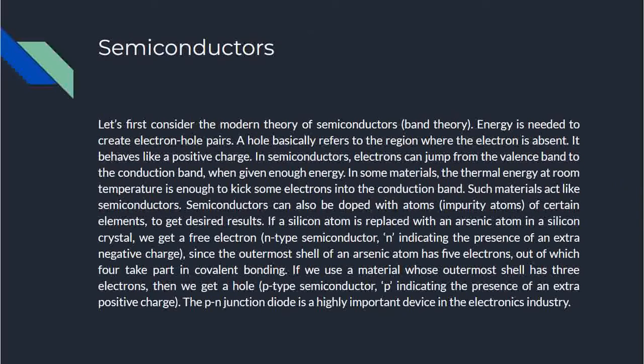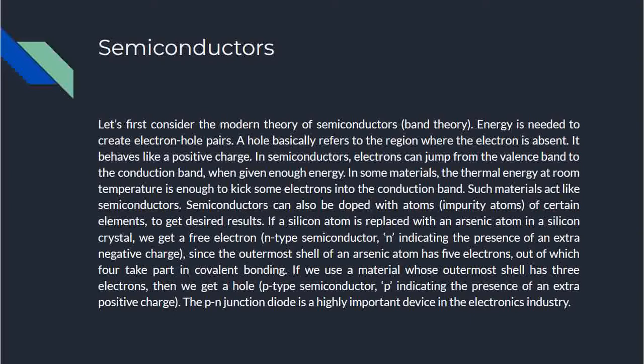Okay, semiconductors. Let's first consider the modern theory of semiconductors. There's a band theory. Energy is needed to create electron-hole pairs. A hole basically refers to the region where the electron is absent. It behaves like a positive charge. In semiconductors, electrons can jump from the valence band to the conduction band when given enough energy. In some materials, the thermal energy at room temperature is enough to kick some electrons into the conduction band. Such materials act like semiconductors.